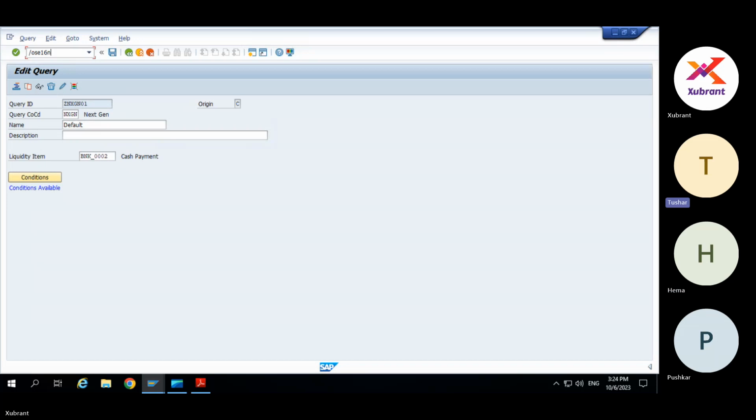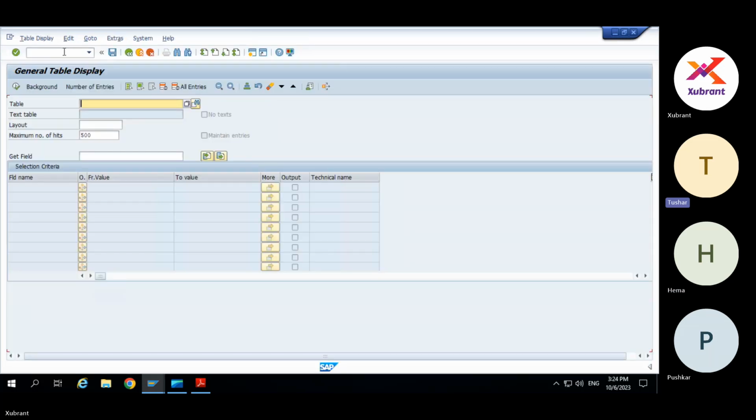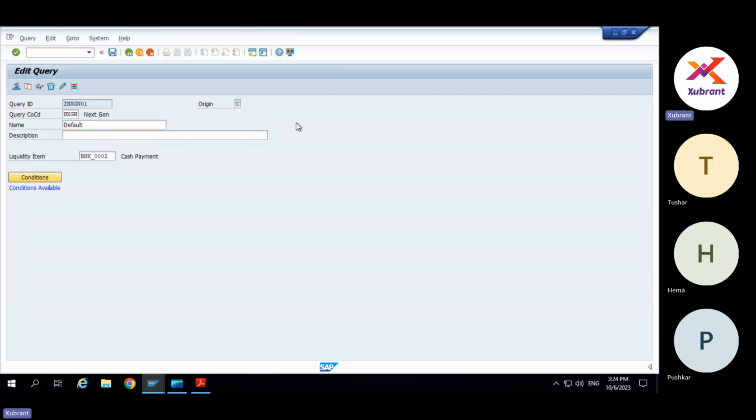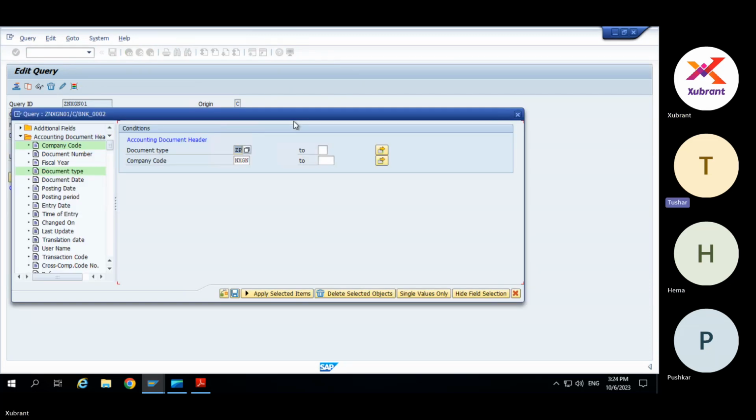Amit, just one question. Can you go to that conditions once again? Okay. So now if we see, let's say I am doing vendor payment and all my vendor bank payments, which I do via F110 or F111 having ZP document, in a particular organization. So I want all those documents to appear in this bank payment liquidity item. So only these two conditions we put, or we can just see, like say posting date,